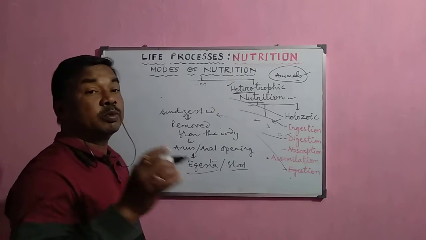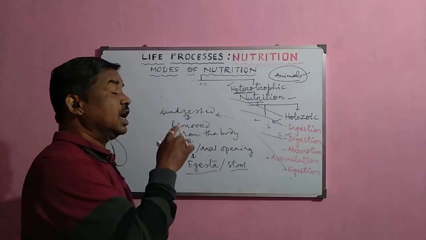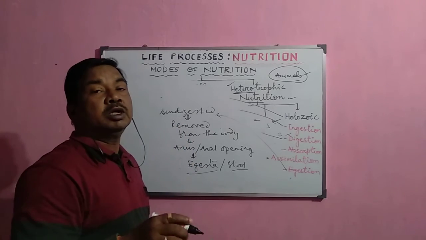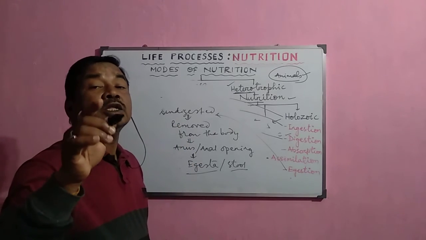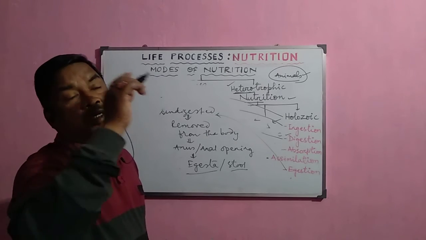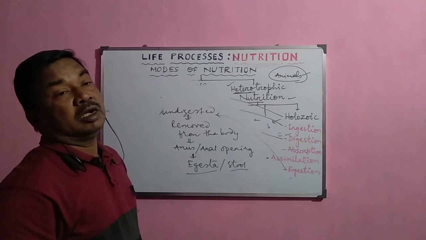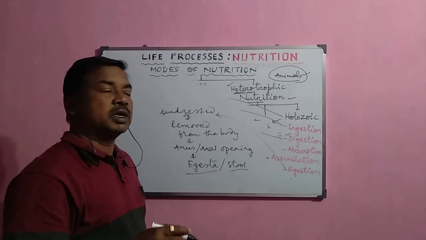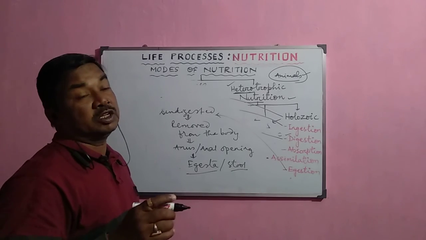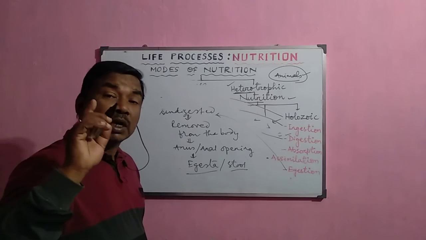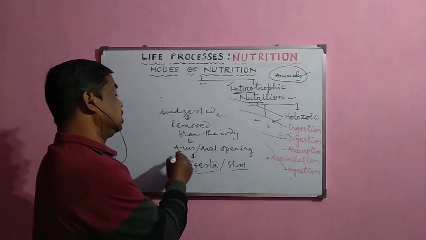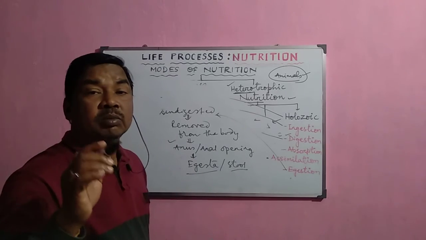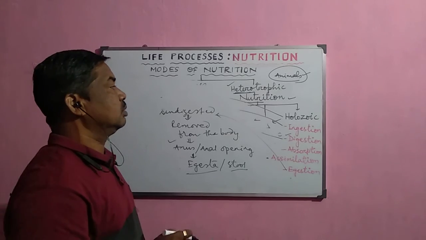They are normally removed from our body, and they are not a product of our body, but only undigested material. Now excreta are actually the metabolic waste products produced by our body. So excretion is the removal of metabolic waste, but egestion is the removal of undigested food material from the body.